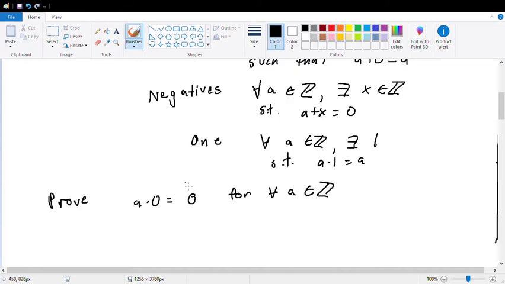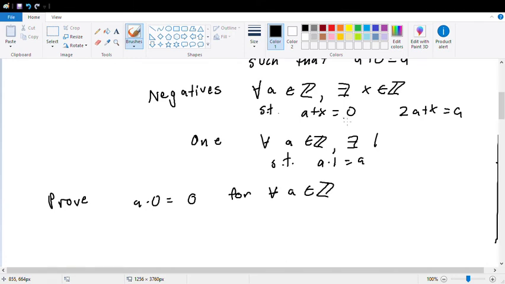What do you mean? It's the same thing. Everyone knows. Just by adding a on both sides, right? How do you know you can do that? We already know that we have an a, and we know that a plus x is equal to 0. Oh, I see what you're saying.